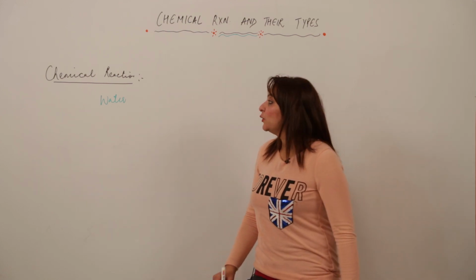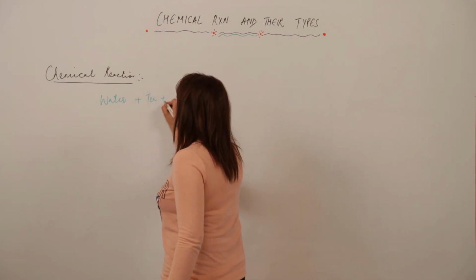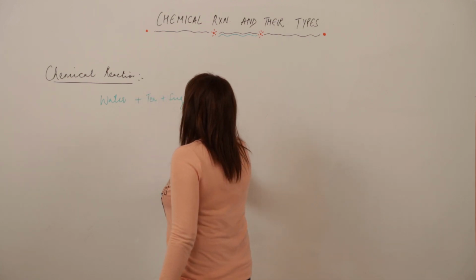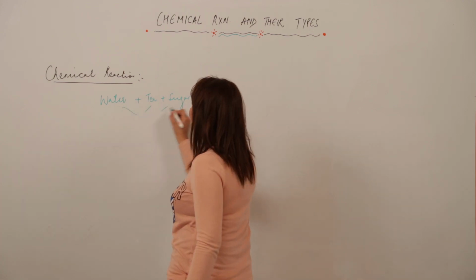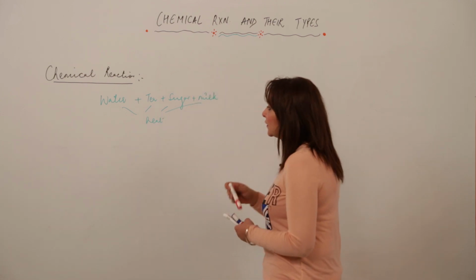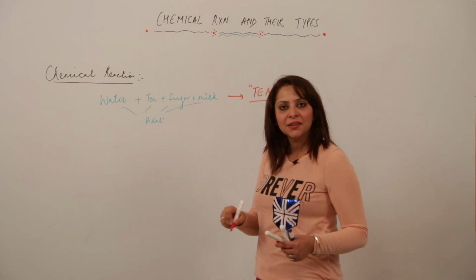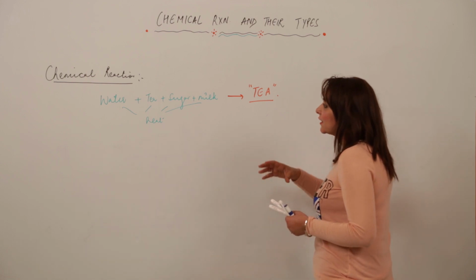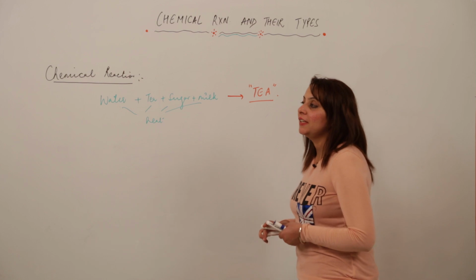Then you take a pan, add water to it, add tea, add sugar, and add milk. Then you heat it, and as a result, what do we get? We get tea, right?